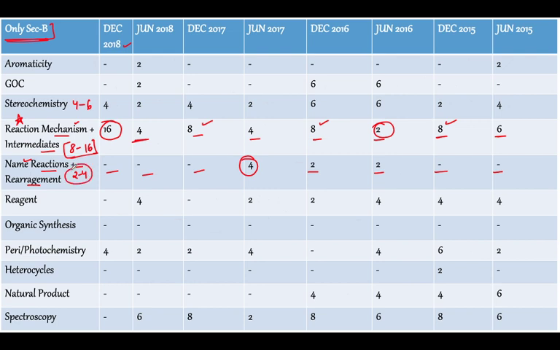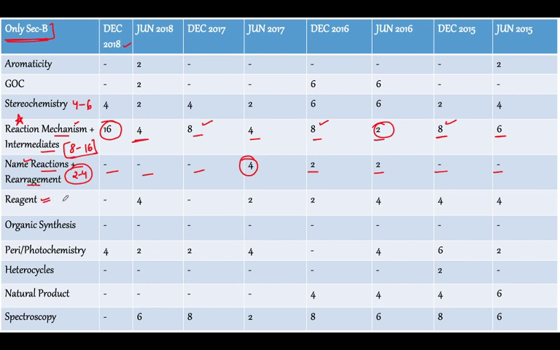We cannot say it's an unimportant topic, but in section B the questions are asked less because name reactions will be given more marks, more than 2 marks. It has to be given 4 marks if the reaction is a complex one. We are also going to see in the next slide how many marks are dedicated to name reactions in section C.